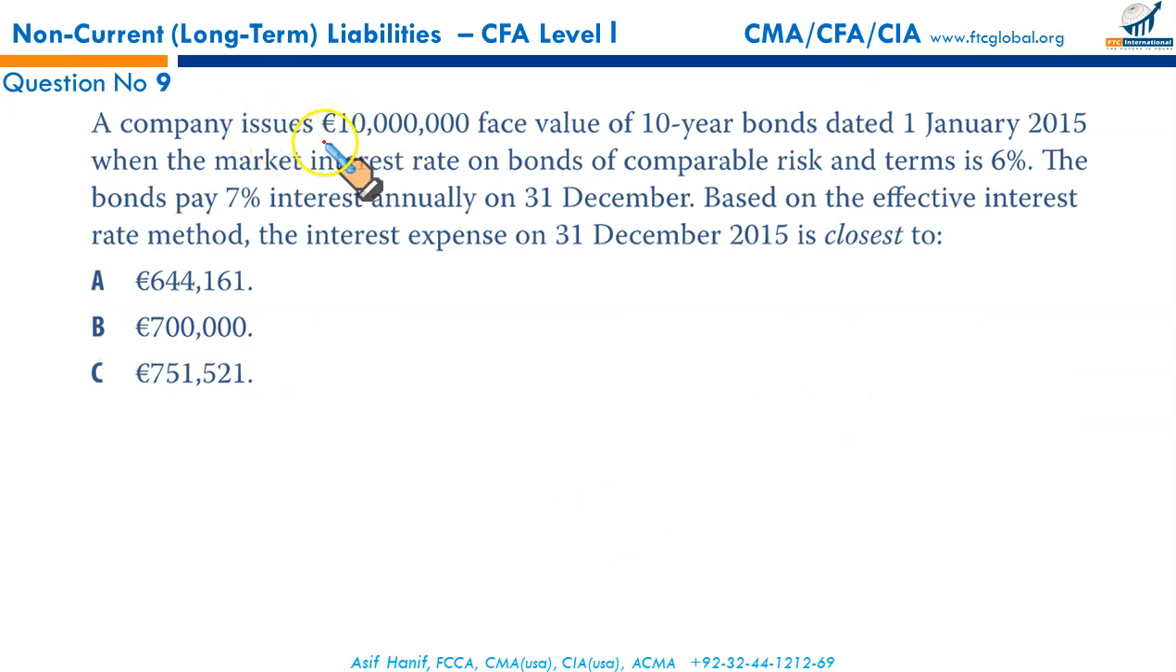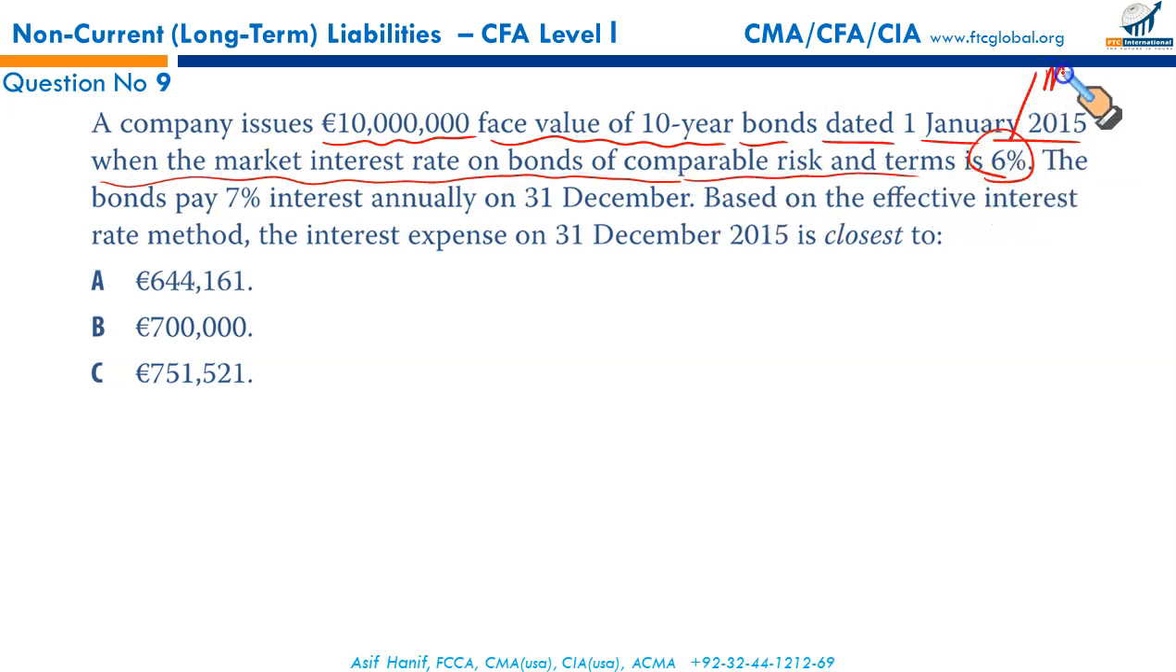A company issues 10 million euros face value 10-year bonds dated 1st January 2015 when the market interest rate on the bond of comparable risk was 6%. This is the MRI. The bond pays 7% in interest annually. So this is your coupon rate, which is more than the market rate of interest. Clearly, it's a premium bond.